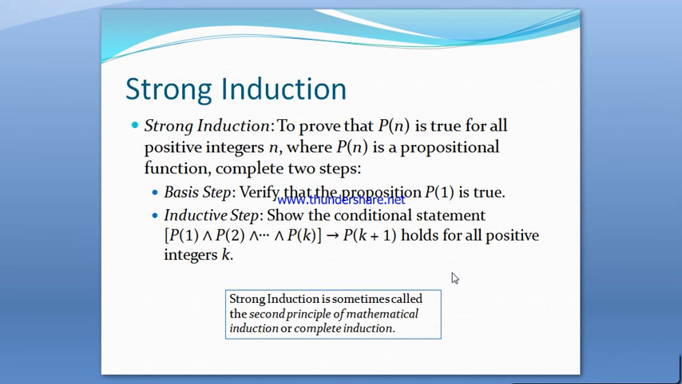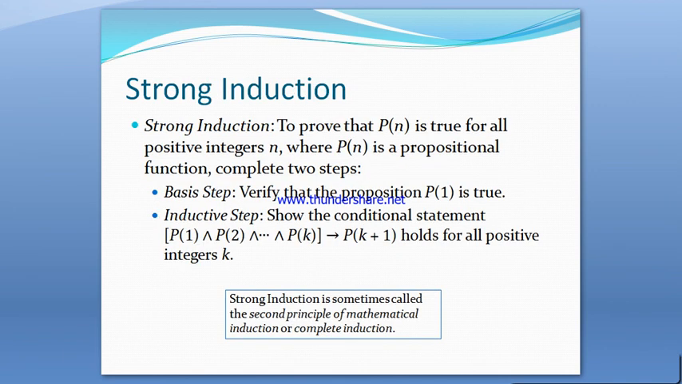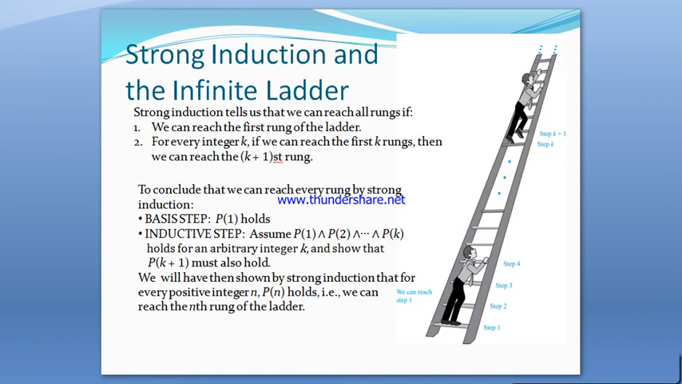In the inductive step, we show that the conditional statement p of 1 and p of 2 and so on and p of k imply p of k plus 1 holds for all positive integers k. In another form, in the inductive step, we assume that p of 1, p of 2 and so on, p of k are all true, and we try to prove that p of k plus 1 is also true.